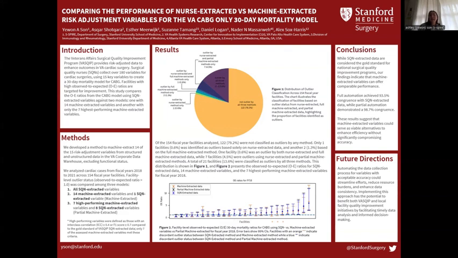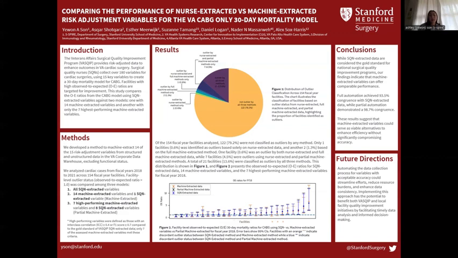Figure 2 presents the OE ratio for SQN extracted data, the machine extracted variables, and the partial machine extracted model for fiscal year 2018. This data highlights the facility-level OE ratios with error bars indicating 95% confidence intervals. The disparities in outlier classifications are also marked on this chart, with orange asterisks denoting discordant outlier statuses between the SQN extracted method and machine extracted method, and blue asterisks indicating discrepancies with the partial machine extracted method. In this particular fiscal year, there were no discrepancies between the partial machine extracted method and the SQN method.